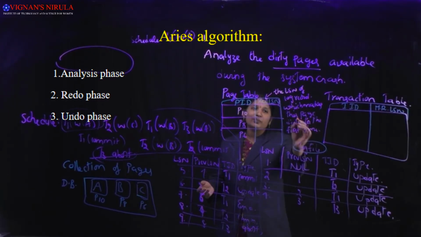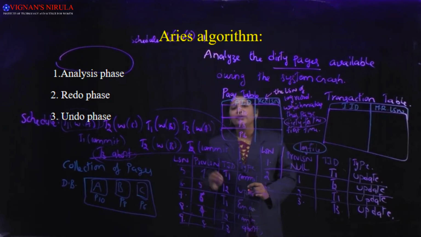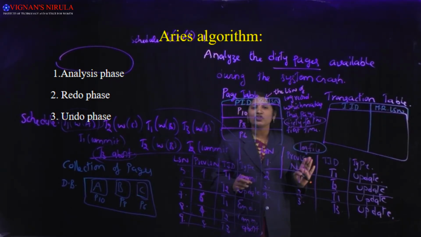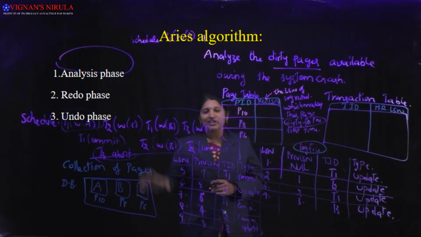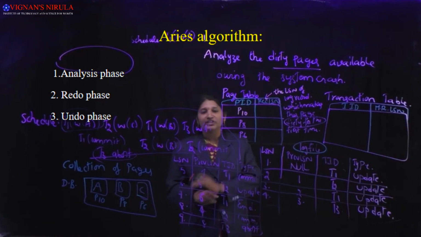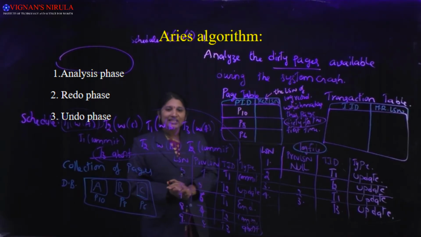What is the meaning of a dirty page? A dirty page is one which has recorded some updates, but those updates have not been permanently stored. That type of page is called a dirty page. So for simplicity, all of the pages are now dirty pages before actually being written to the database. So P10, P8 and P6 are all dirty pages.